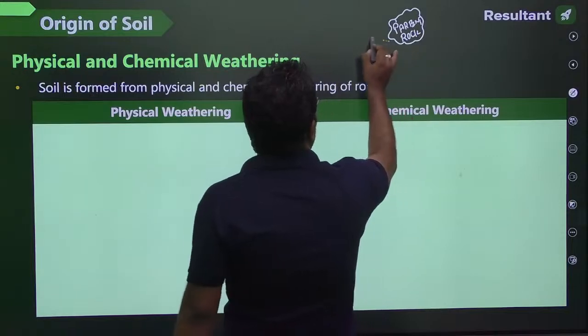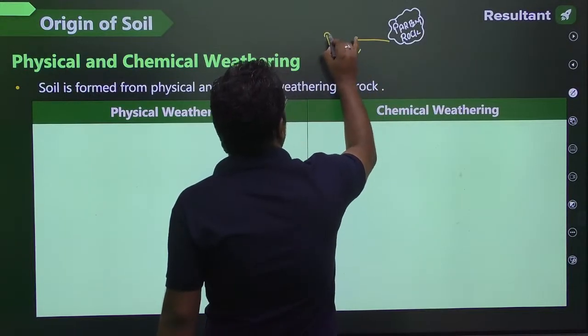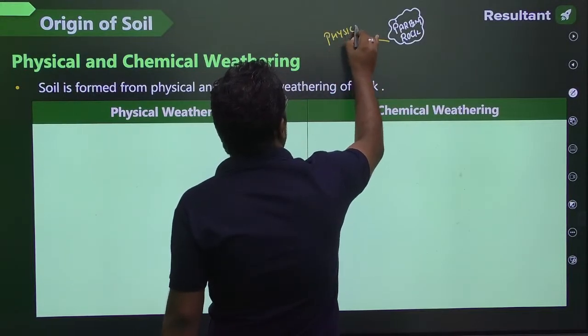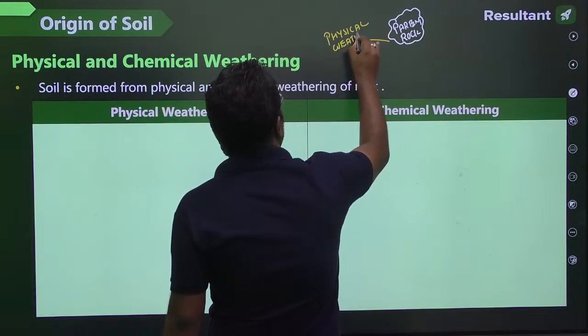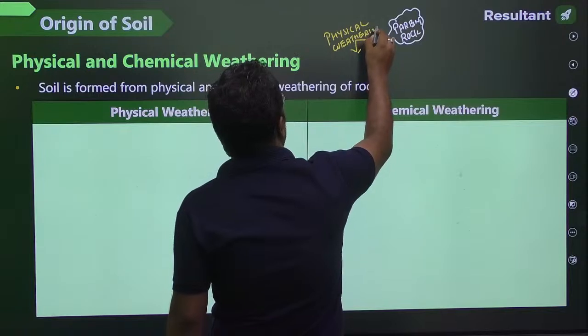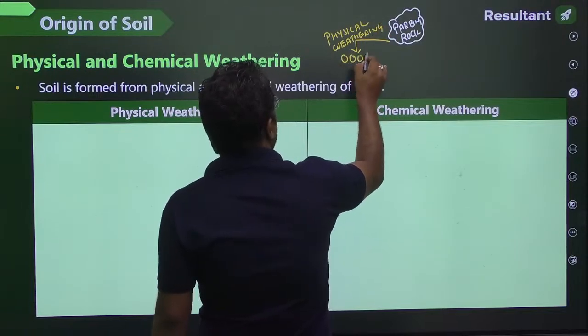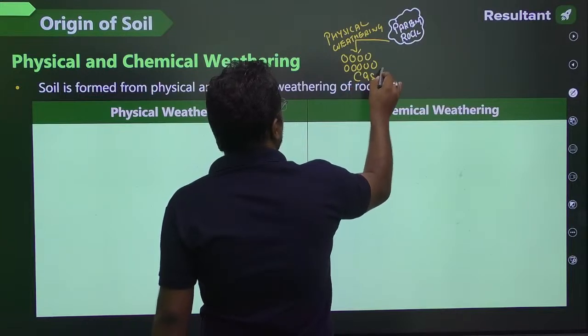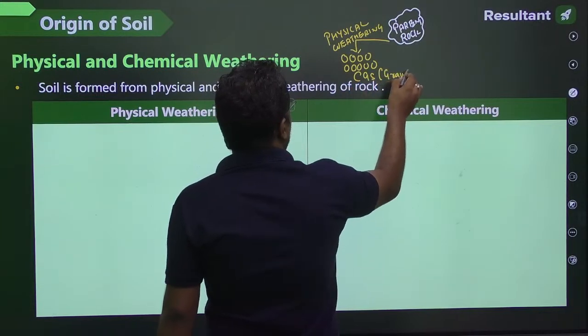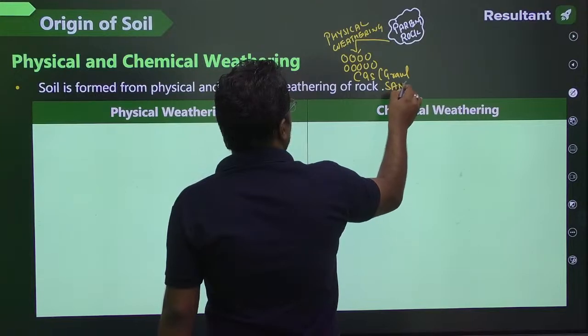So guys, one may be physical weathering, physical disintegration. From physical weathering, the soil formed is coarse grain soil like gravel and sand.